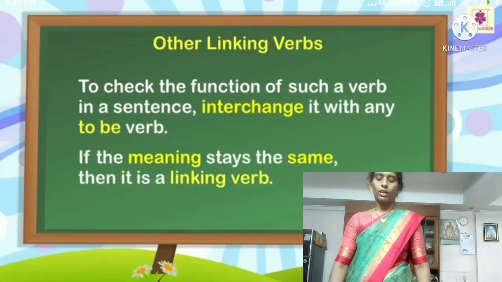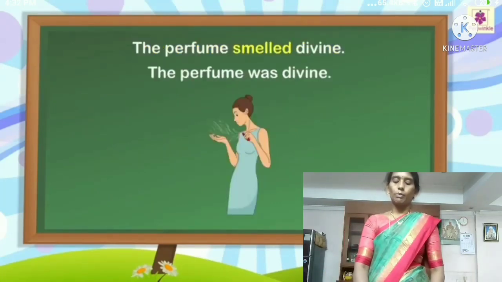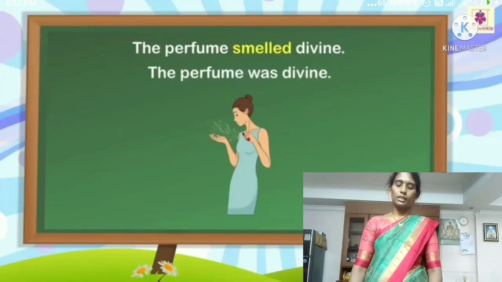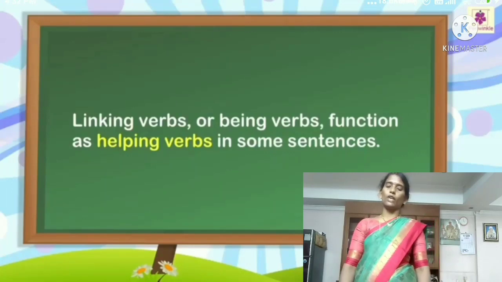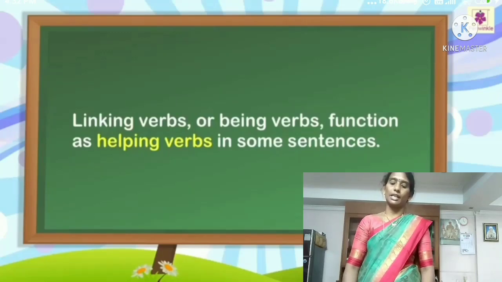Next, for example, the perfume smelled divine. Smelled here is a linking verb. Next, linking verbs and being verbs function as helping verbs in some sentences.